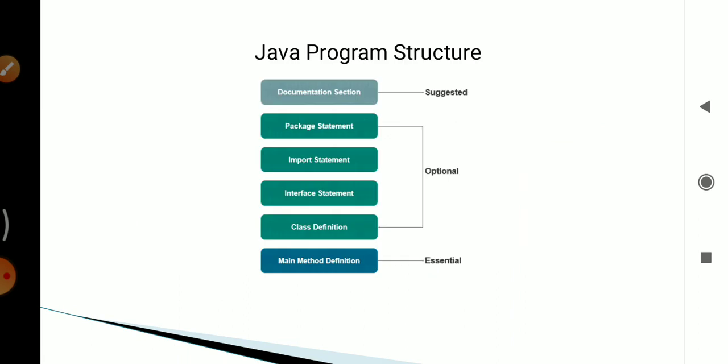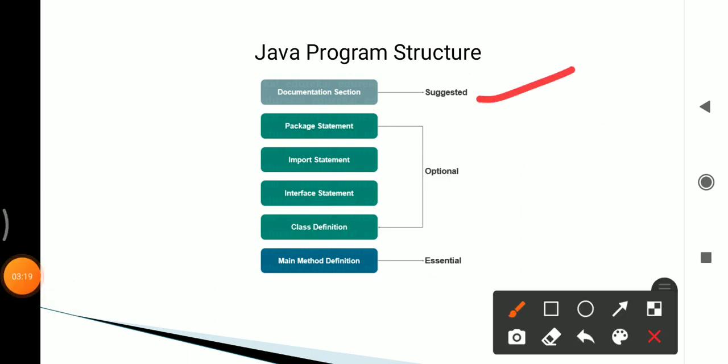Then Java program structure. A Java program may contain one or more sections as shown in this figure. First is documentation section. This documentation section includes comments that state why, what and how of the program.